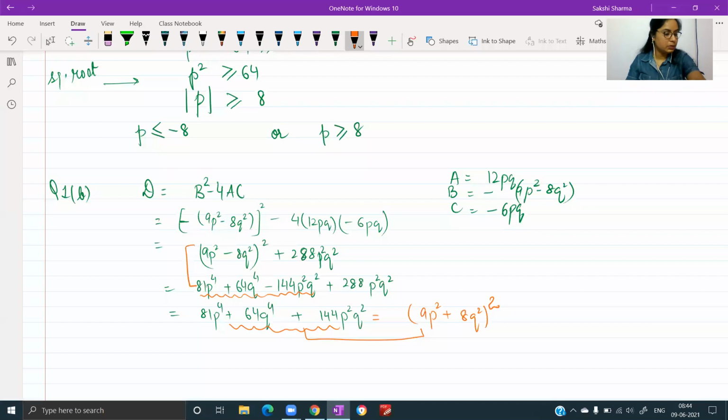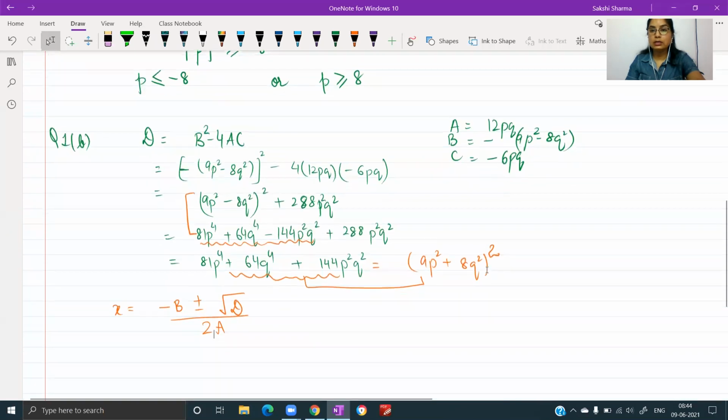The value of the variable x is negative b, plus minus square root of the discriminant, divided by 2 times a. So those who are solving along with me, tell me if this part is clear.